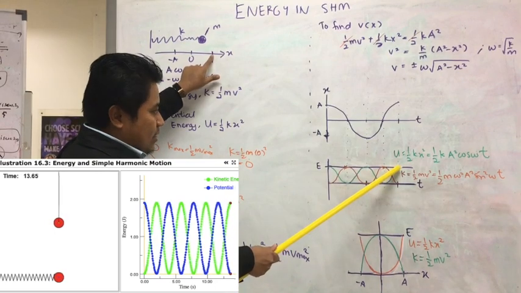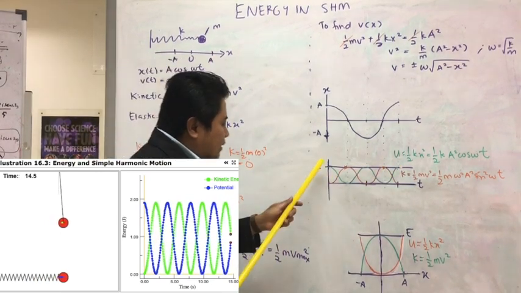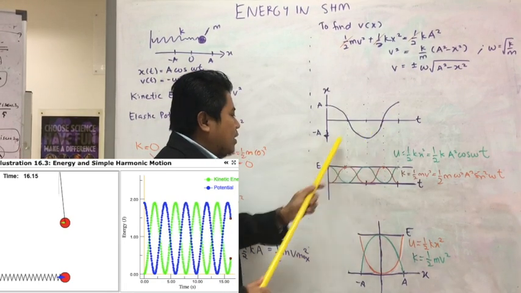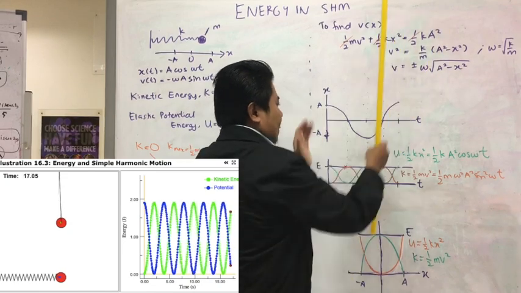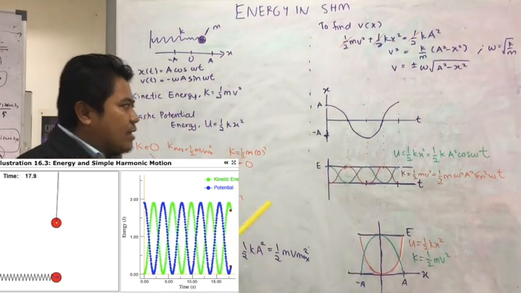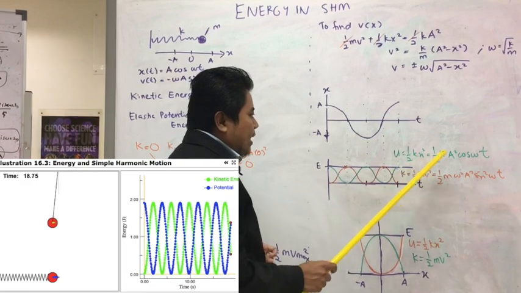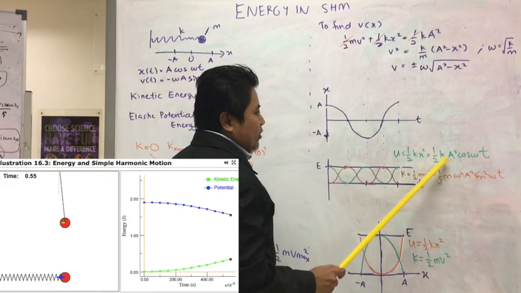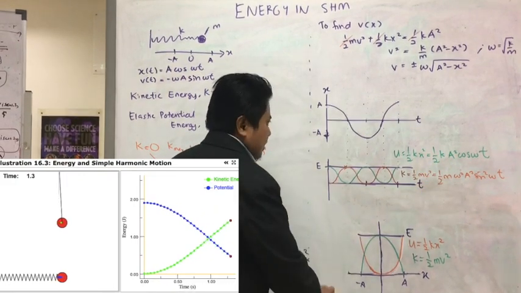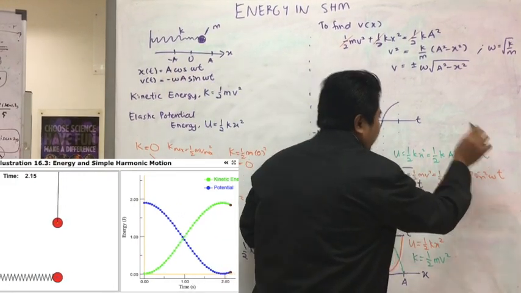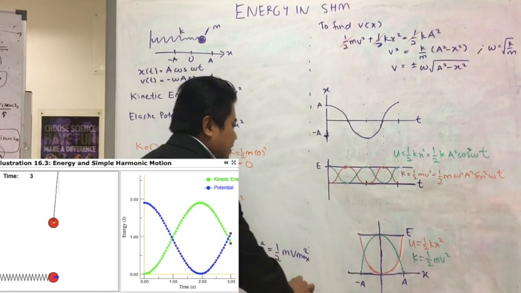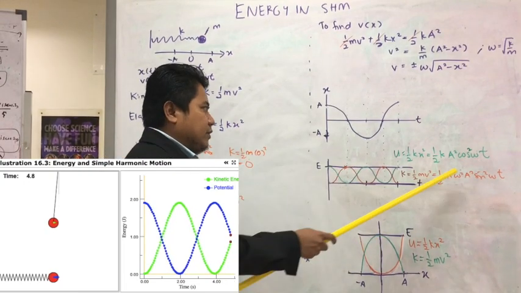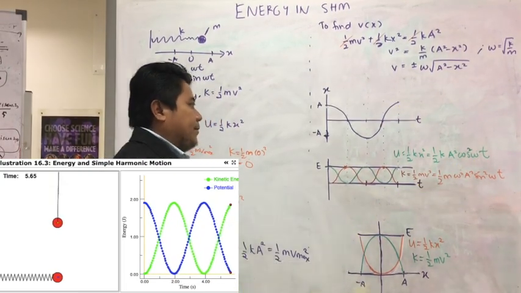This is the maximum potential energy. So you see that there is a change of energy from this point to this point, and this corresponds to one complete cycle of the oscillation. It is equal to half kx squared, and x is this relation, and if you square it, you have A squared cos squared omega t. So you see that the energy will not become negative. It's always positive because of this cos squared omega t.